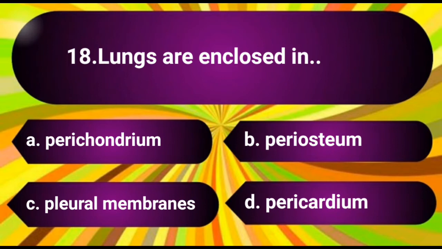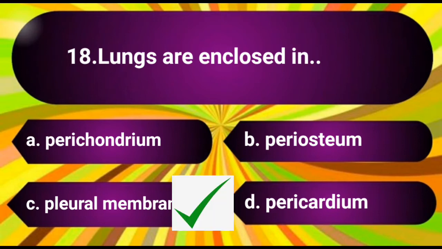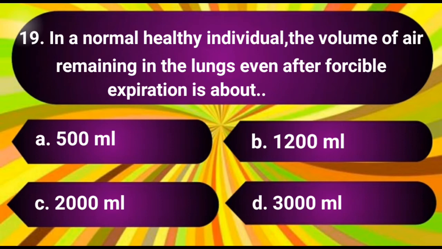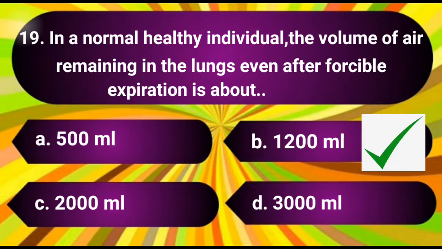Question number 18. Lungs are enclosed in. The options are A. Pericardium, B. Periosteum, C. Pleural membranes, D. Pericardium. The answer is C. Pleural membranes. Question number 19. In a normal healthy individual, the volume of air remaining in the lungs even after forcible expiration is about. The options are A. 500 ml, B. 1200 ml, C. 2000 ml, D. 3000 ml. The answer is B. 1200 ml.